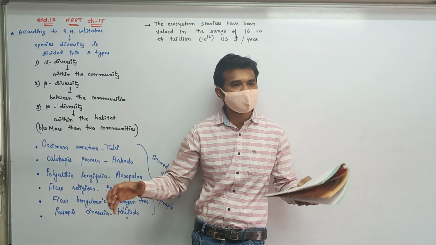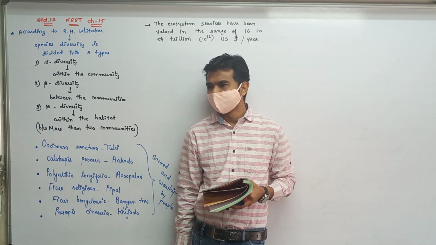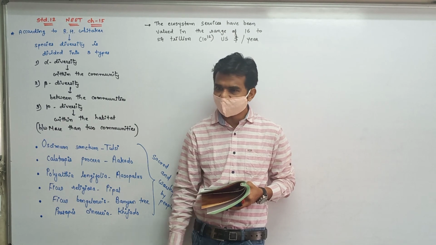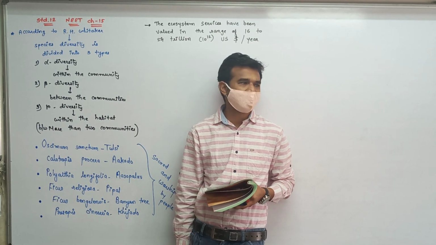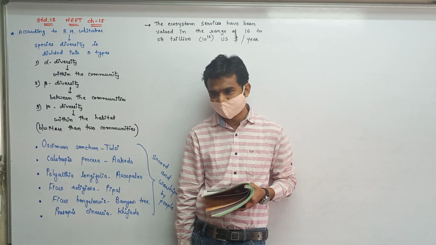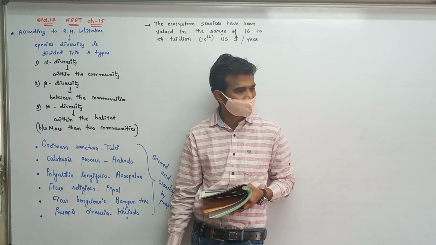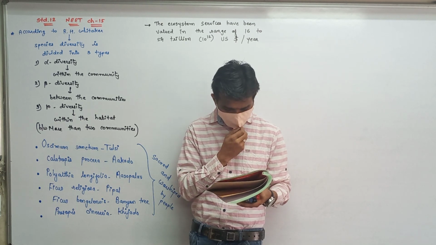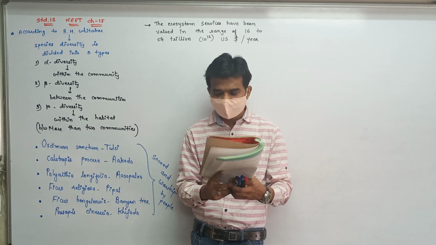This is a special type of modification of the root for respiration. This we are studying in the 5th chapter of 11th standard, morphology of the flowering plants.